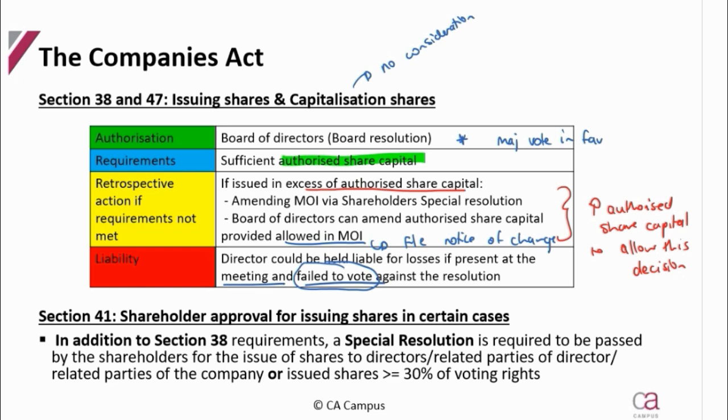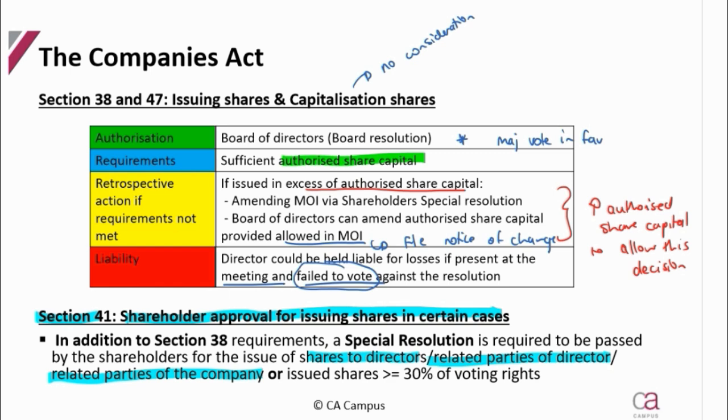So then, what happens if there are shares that are issued to directors? So note here, Section 41 deals with shareholder approval for issuing shares in certain cases, and those certain cases would be if the shares are issued to directors or a related party of a director or a related party of the company.